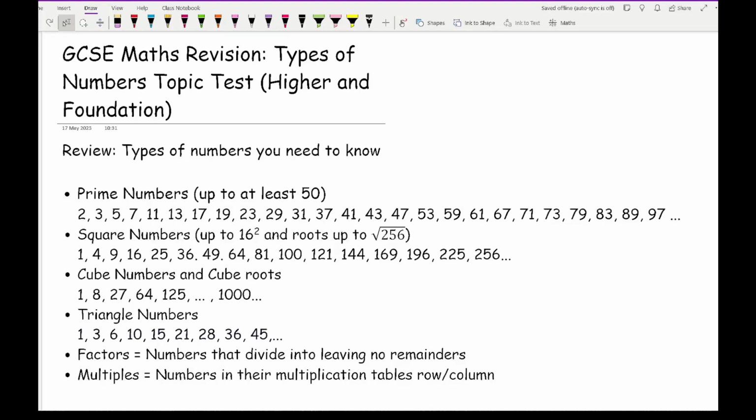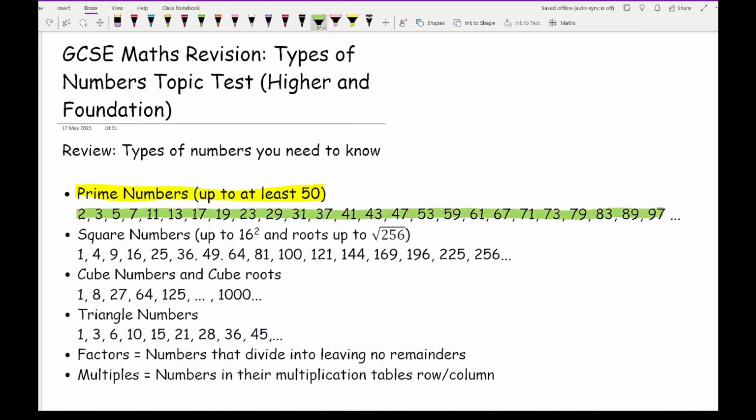Now, in terms of the types of numbers you need to know, the first one is a pretty obvious one, which is your prime numbers. Ideally, you should know your prime numbers up to at least 50, but at higher GCSE you should be able to spot them all the way from 1 to 100. As you can see on the screen is a list of those prime numbers. It's always important that you familiarise yourself, particularly with the tricky ones.